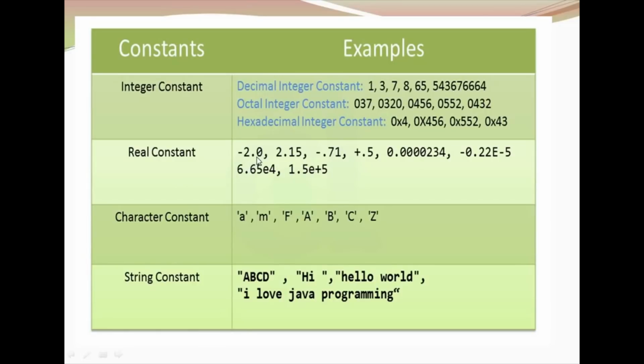Coming to real constants, the examples are 2.0, 2.15. If no sign precedes, it is considered as positive. If a sign precedes, it is negative. So these are some of the real constants. Coming to character constants, a single character within single quotes is a character constant. This is how you have to initialize your characters in C. String constant has to be declared and defined in this way: a group of characters within double quotes. So these are all the examples of integer, real, character and string constants.